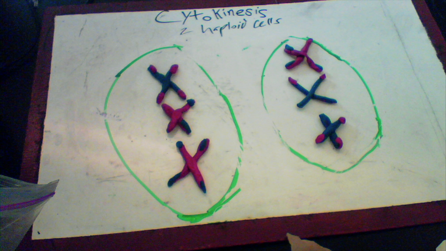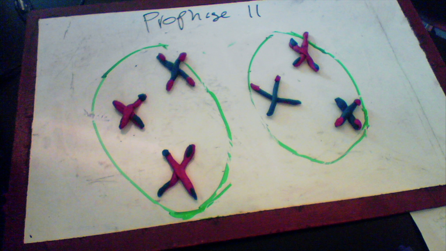The DNA condenses. During prophase 2, the nucleus dissolves. There is a shortening and thickening of chromatids, and the centrosomes move to opposite sides of the cell and arrange spindle fibers for the second meiotic division.